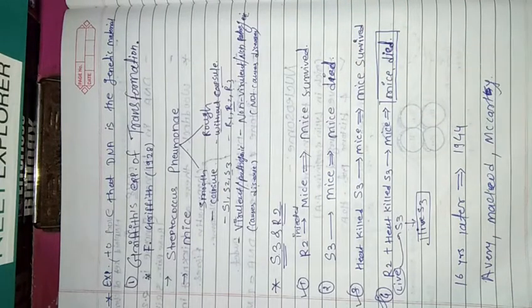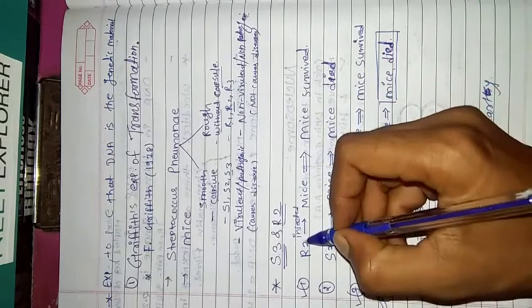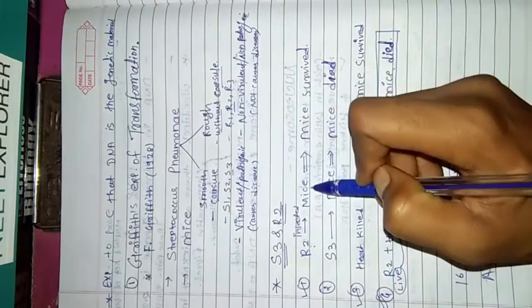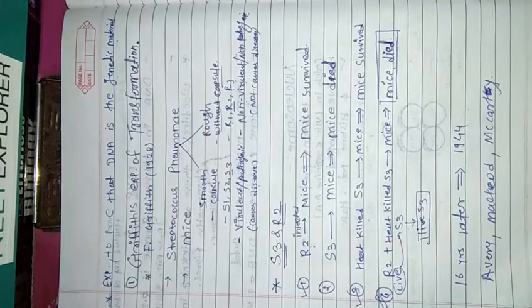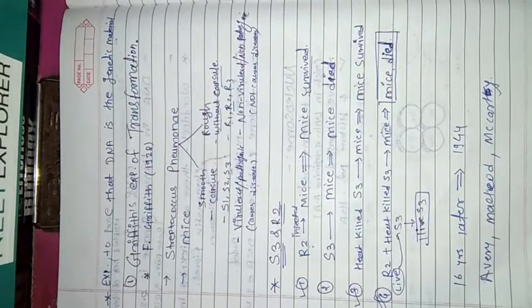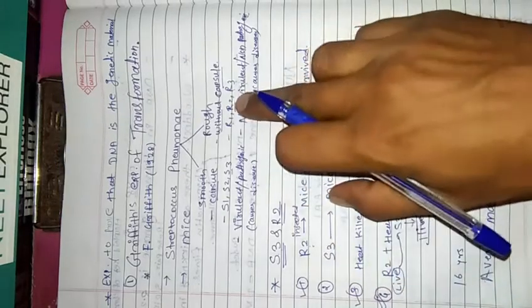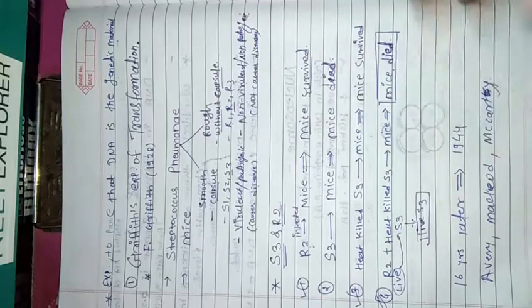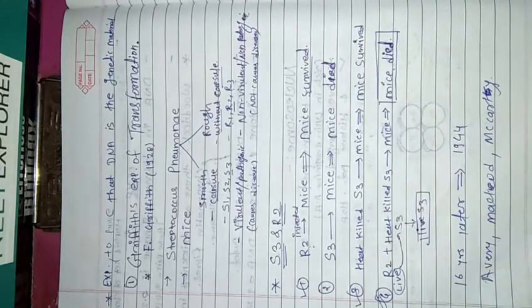So what did Griffith actually do? First, he injected the R2 variety into the mice and observed what happened. The mice survived, meaning they did not develop the disease, because the R2 variety is non-virulent.